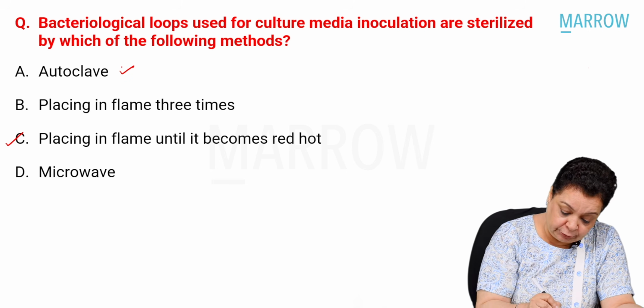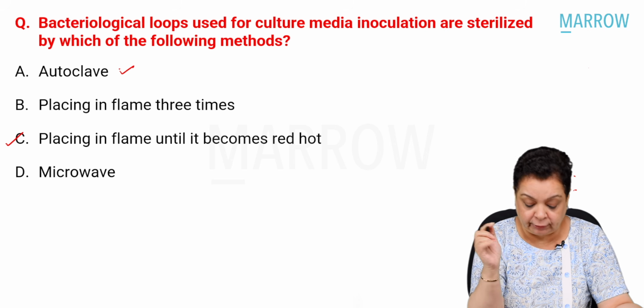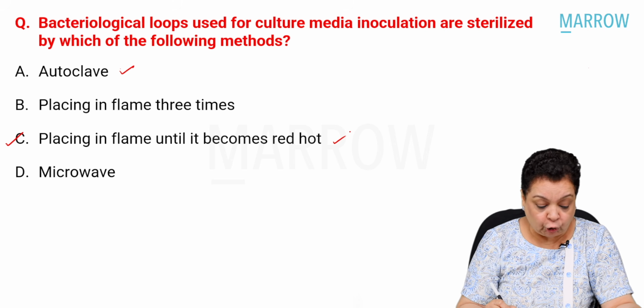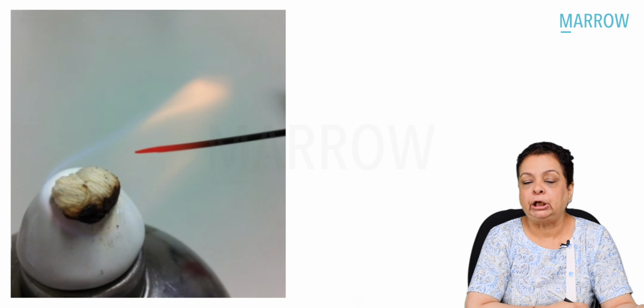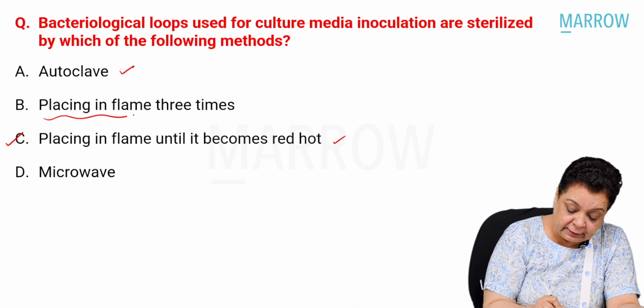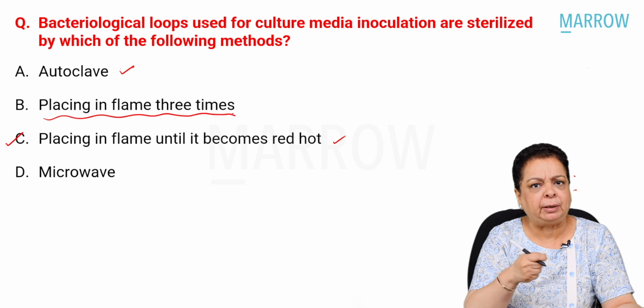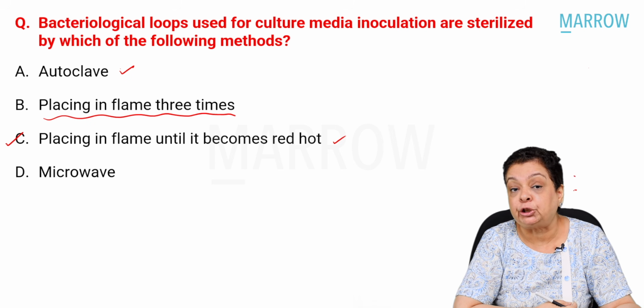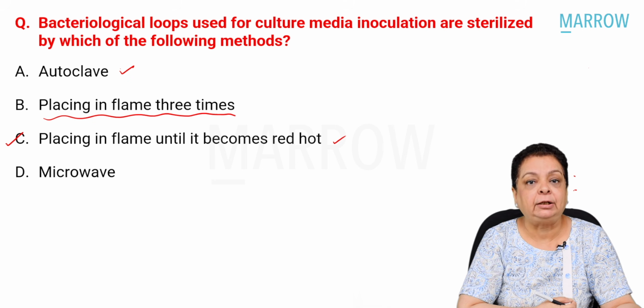But yes, you can autoclave them, but most often they are sterilized by placing them in flame and making them red hot. Okay, that's how we do them. Okay, let's go back to these options. What would you place in flame 3 times? Just passing them through the flame 3 times. That is what we do for disinfection of your slides and cover slips.